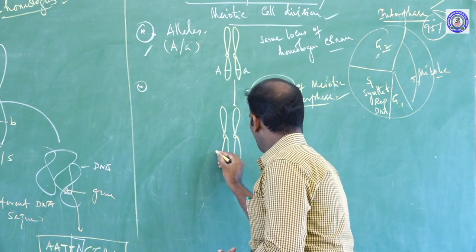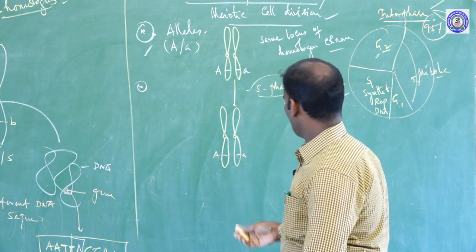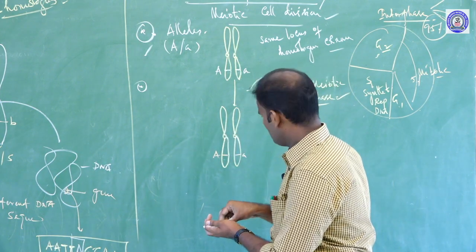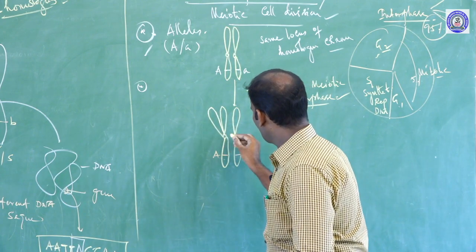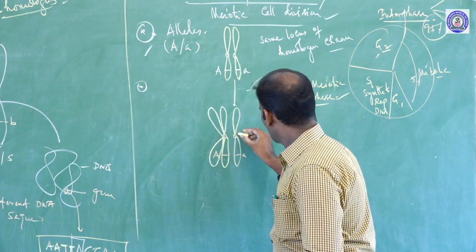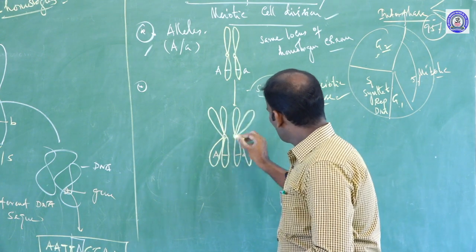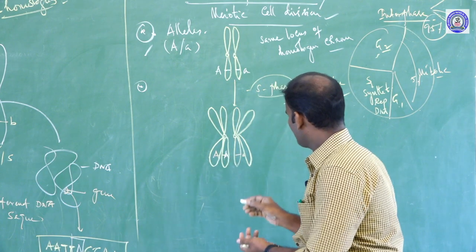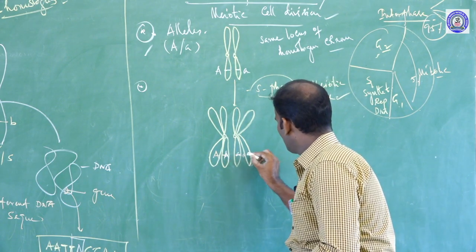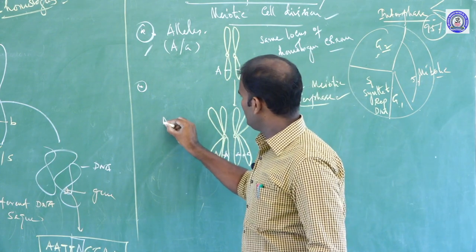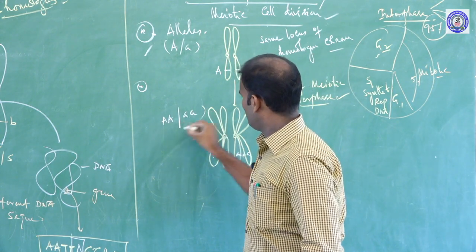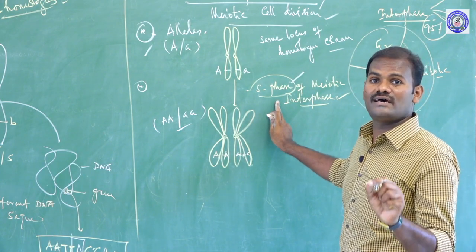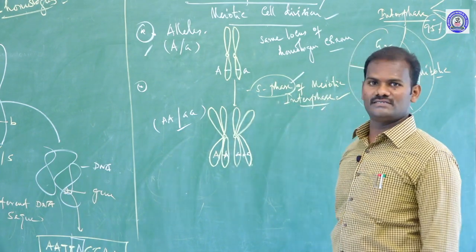Capital A, small a. Each allele gets duplicated, forming two copies of alleles. Here also capital A, here also small a. So capital A and small a get duplicated. It takes place during S phase, also called the replication phase or synthetic phase of the interphase.